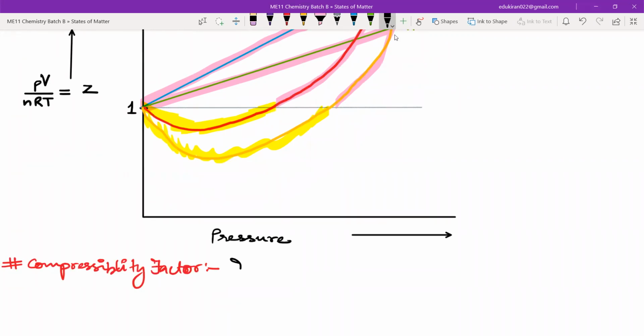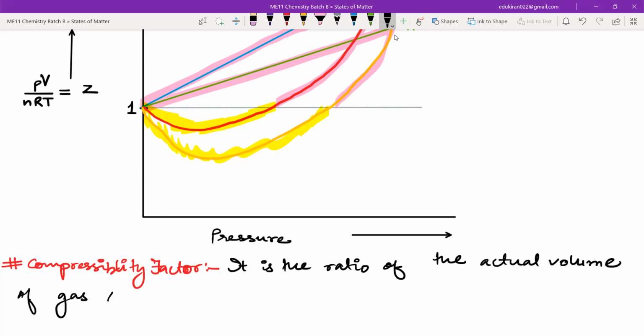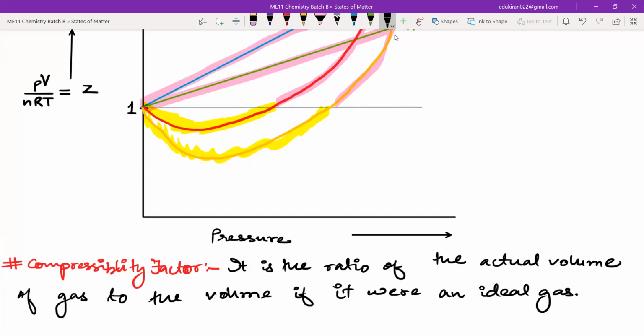It is the ratio of the actual volume of gas to the volume if it were an ideal gas. Okay, so this is the compressibility factor Z.